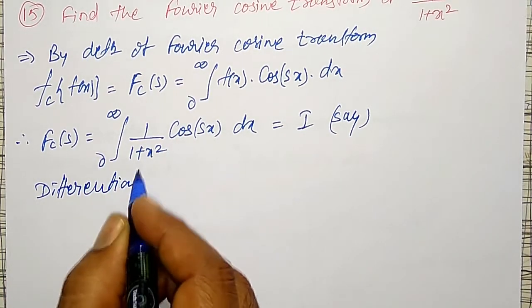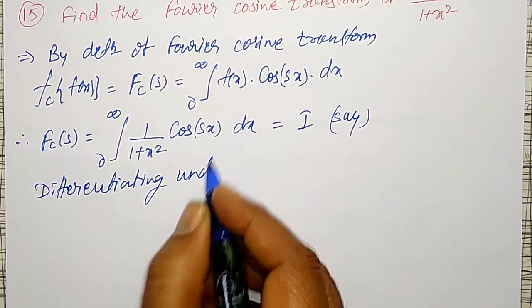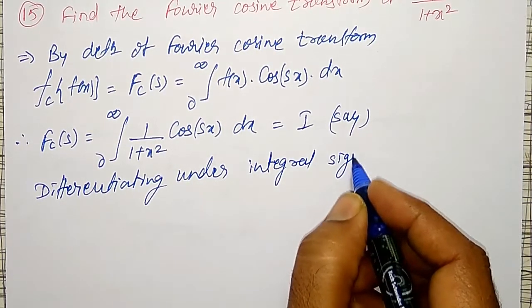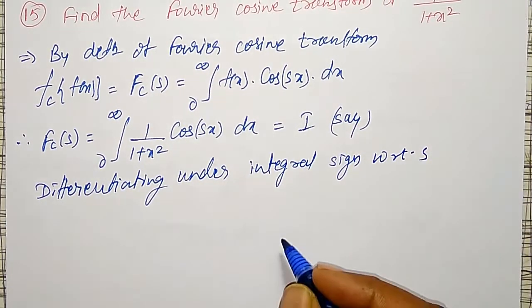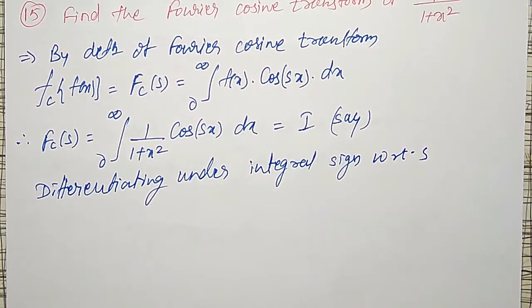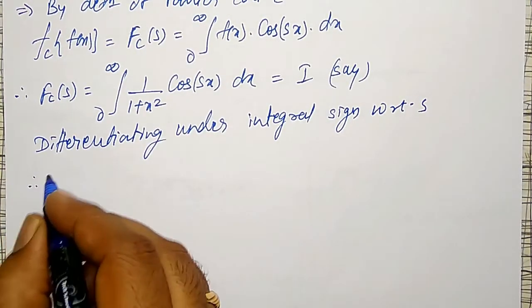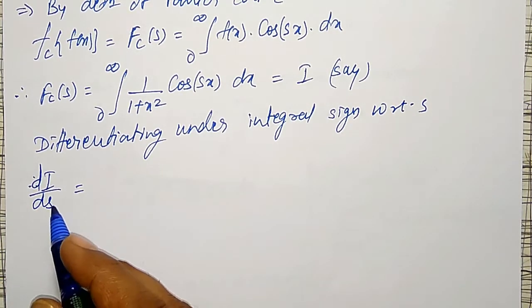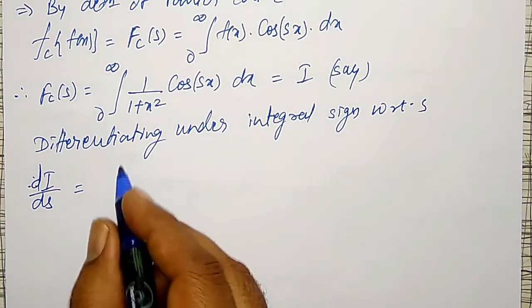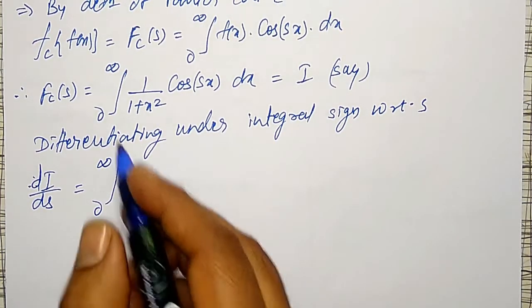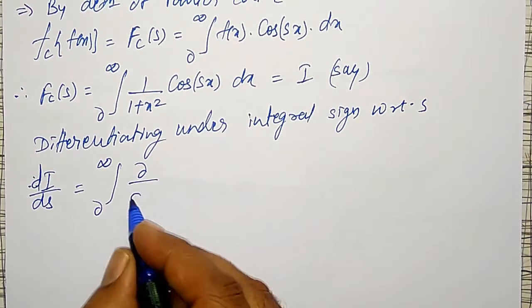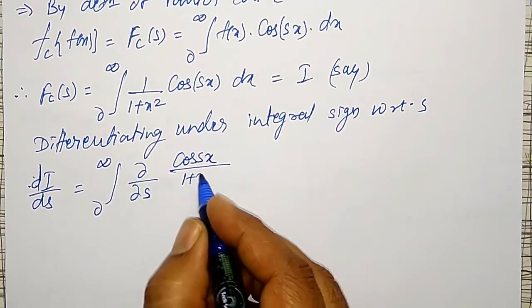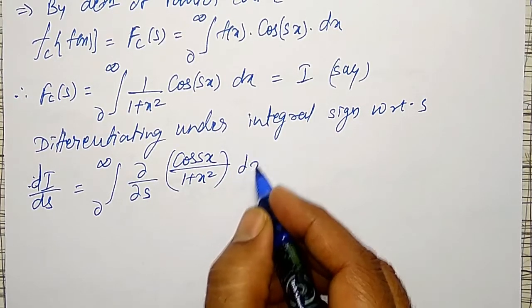Okay. Therefore, differentiating under integral sign with respect to s. Okay, instead of calling this one Fc of s, I will call it now I. Therefore, dI by ds, I am differentiating with respect to s, dI by ds equal to integration from 0 to infinity, and inside the integration sign the derivative will become partial derivative with respect to s, that is cos sx divided by 1 plus x square into dx.